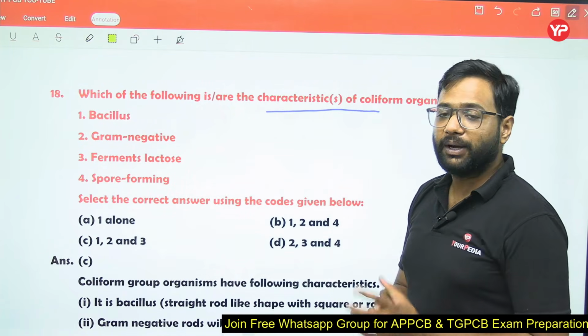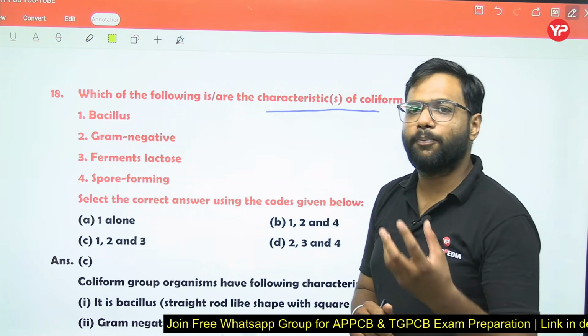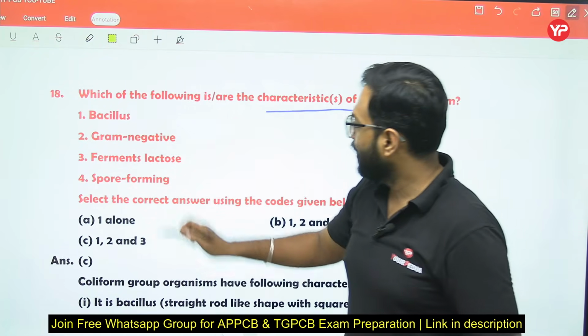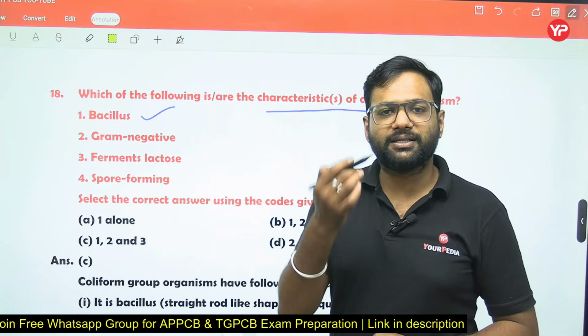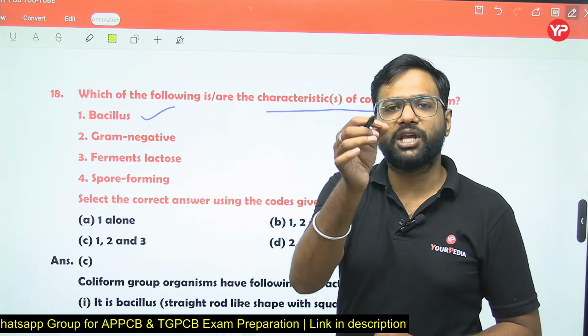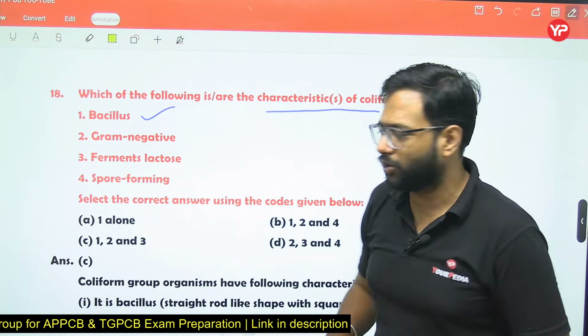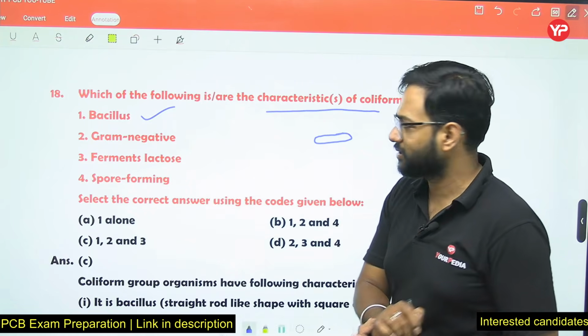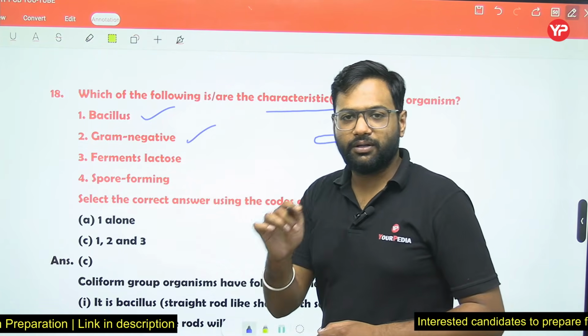Membrane filter technique. But when we talk about the coliforms, they possess some characteristics. Coliforms are microorganisms which are bacillus in shape. Bacillus in shape means they are rod-shaped bacteria. They are rod-shaped microorganisms like this. So these are the bacillus. These are gram-negative.